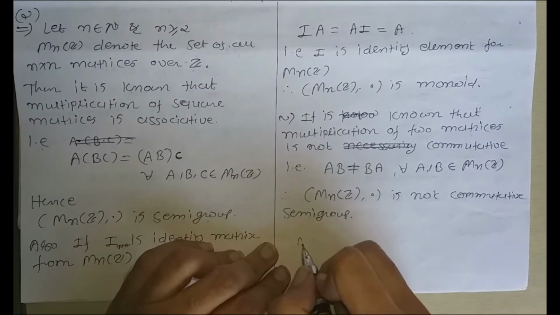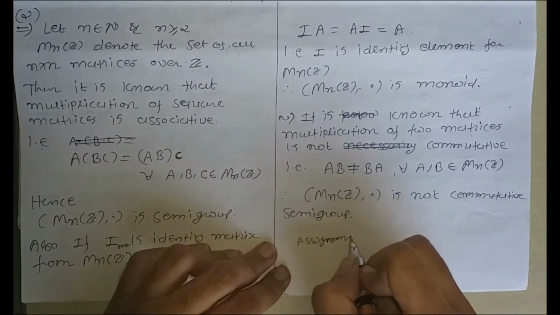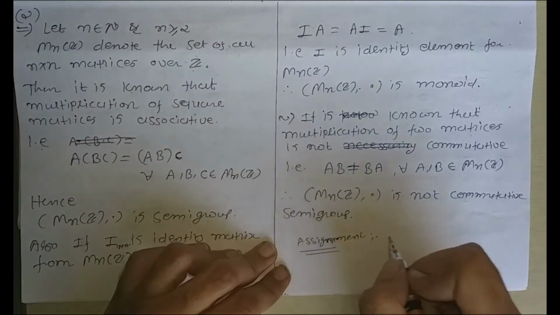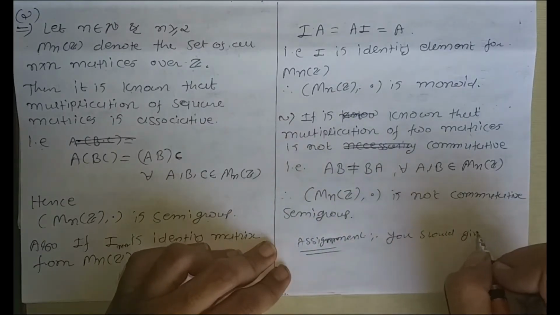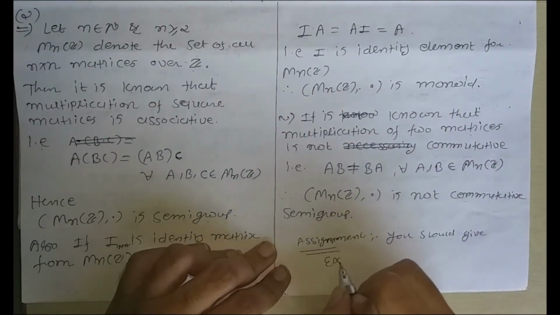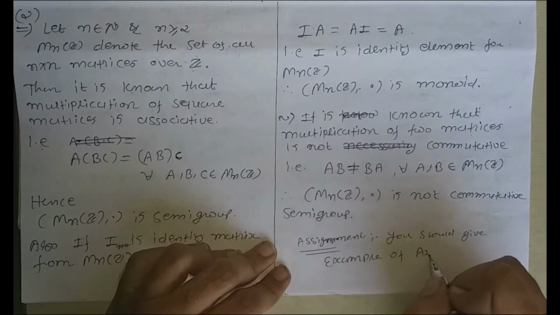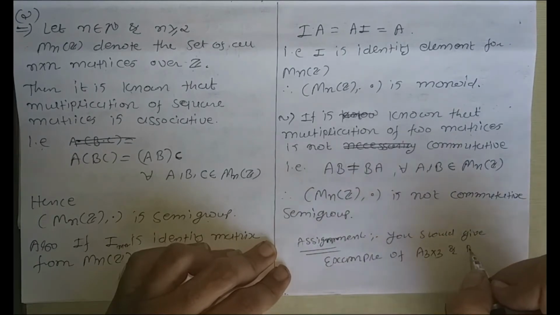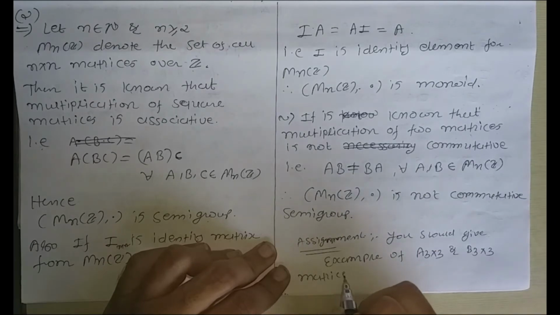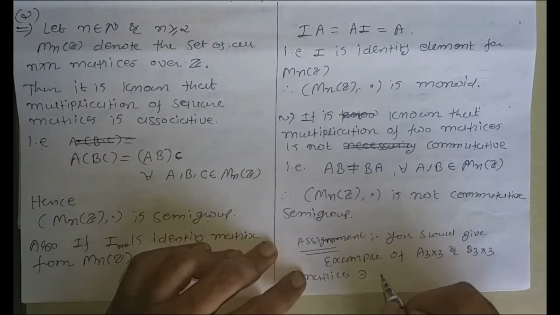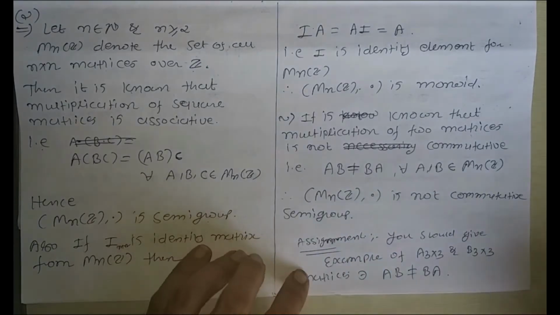You should find two examples to show that multiplication of matrices is not commutative. This is your assignment. Give an example of a 3 cross 3 matrix A and a 3 cross 3 matrix B such that AB does not equal BA.